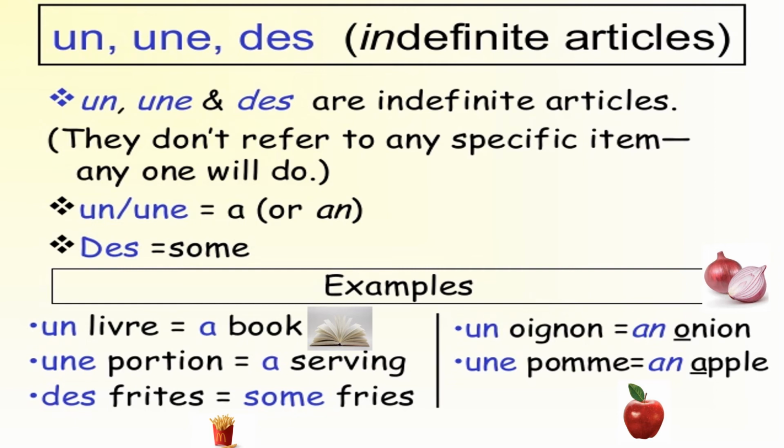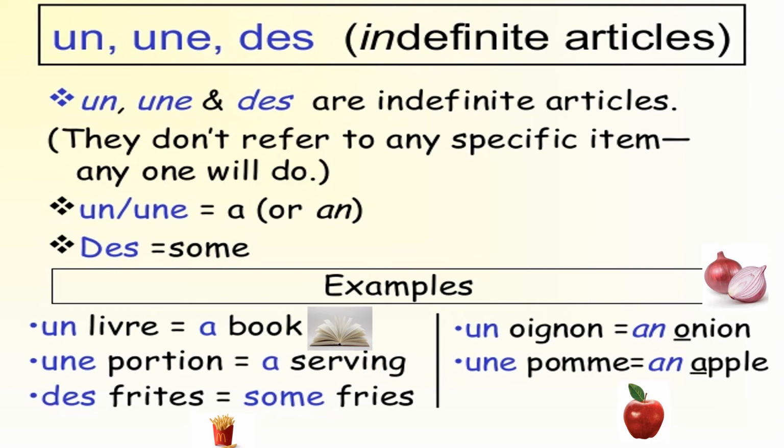We can see here some examples of the indefinite articles, comme un livre. So that means a book. Here the livre shows that this is masculine, and that is why we put un, which is for masculine singular noun. Une portion, a serving, la portion c'est féminin, so on utilise une, U-N-E.